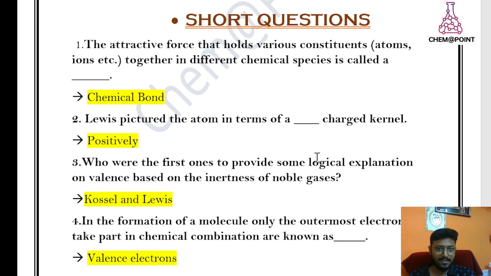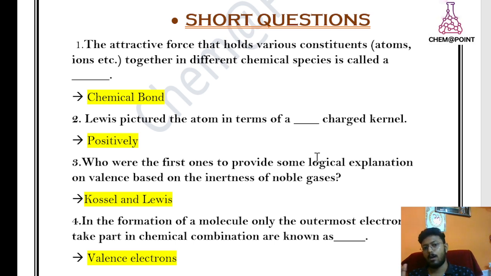The question clearly mentions the attractive force that holds atoms and ions, so that includes metallic bonds also. That's why the answer is chemical bonds. Do you understand my point?